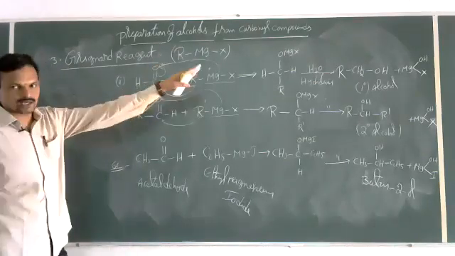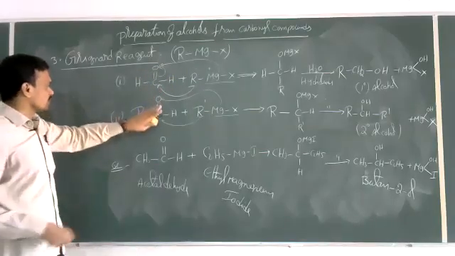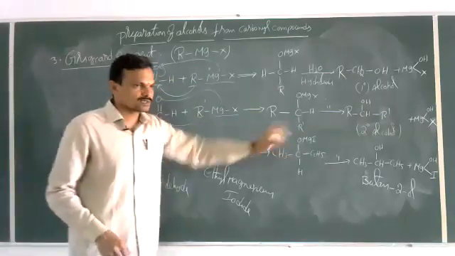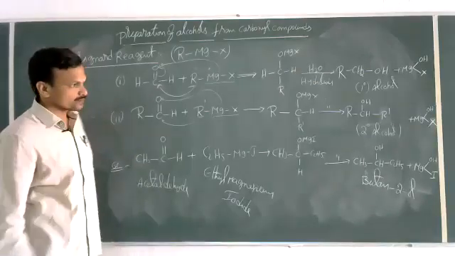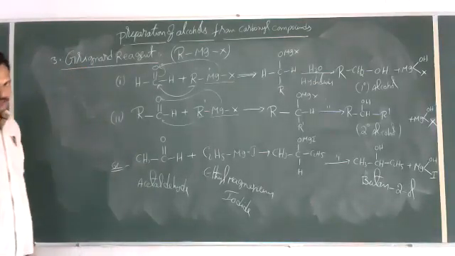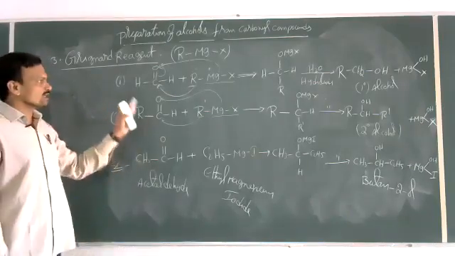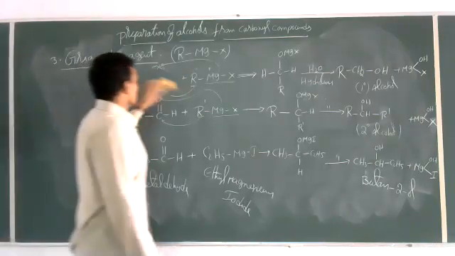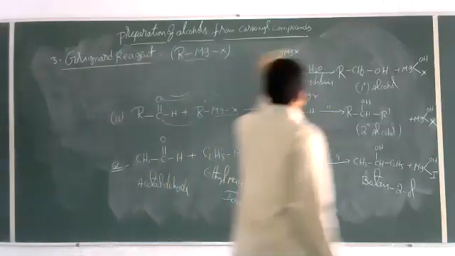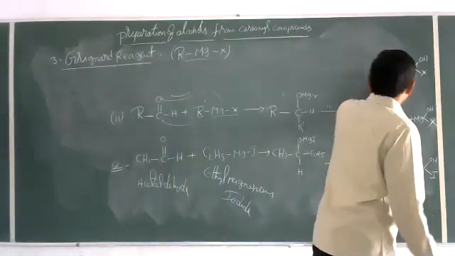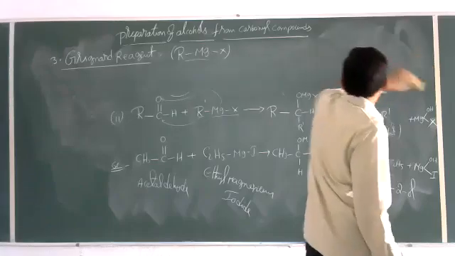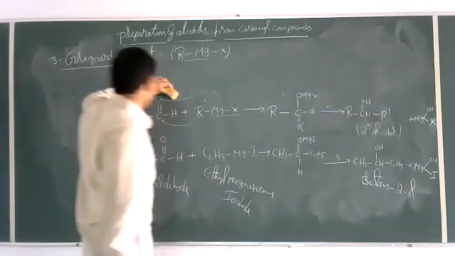Formaldehyde gives primary alcohol. Other than formaldehyde, if you take any other aldehyde, that gives secondary alcohols. Then how to produce tertiary alcohols? Same, instead of aldehydes, if you take ketones, then we can get tertiary alcohols. Let us see the same equation. I'll just do some small changes. You can get tertiary alcohol preparation.